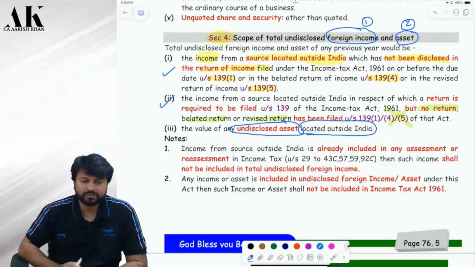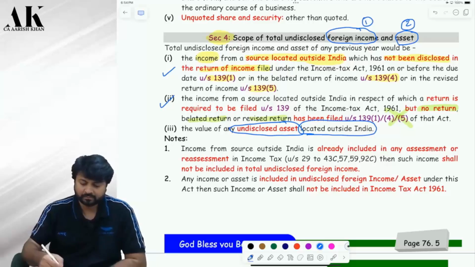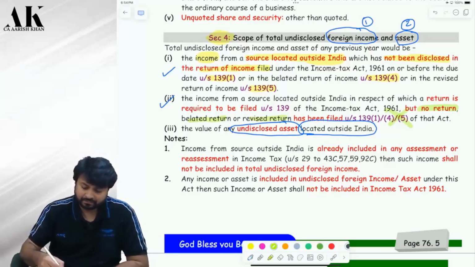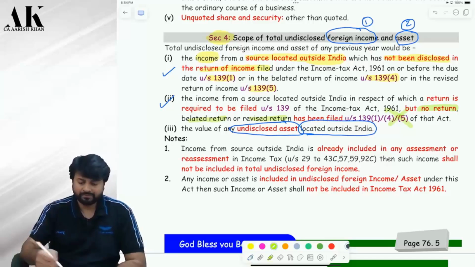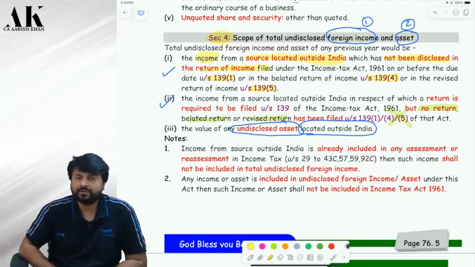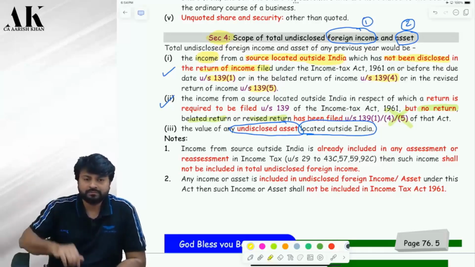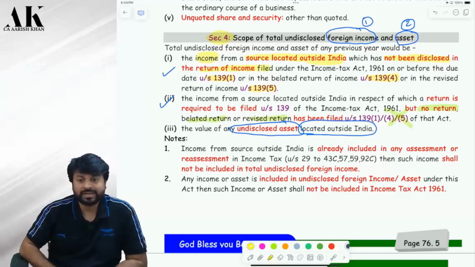Now, two more things which we need to understand. See here. Is it possible that your undisclosed foreign income is already assessed to tax under the income tax law? Is it possible? No, sir. Why not possible? Already, I didn't disclose, so how is it already assessed to tax? Arey, you have not disclosed that.